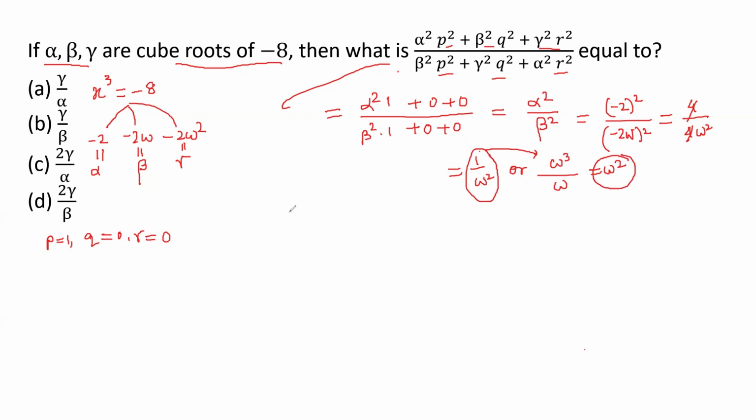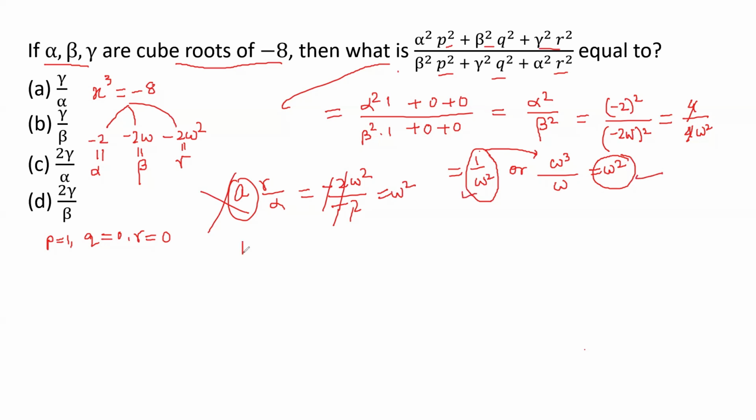Now let's check out the other options. Option E, gamma by alpha. What is alpha? Alpha is minus 2, gamma is minus 2 omega square; cancel out the 2s. This is not the answer, because the answer is omega square.